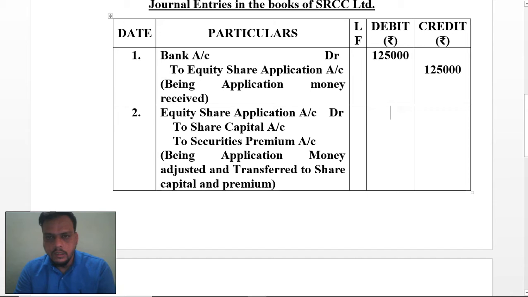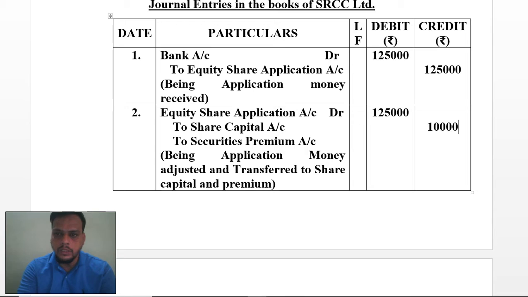So here also the amount will be 1,25,000 for equity share. Now here you have to distribute 1 lakh rupees as share capital and 25,000 rupees as your securities premium. So you have understood that the first entry has the same entries in it.